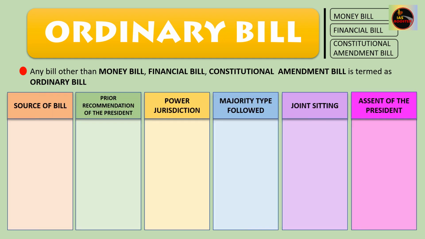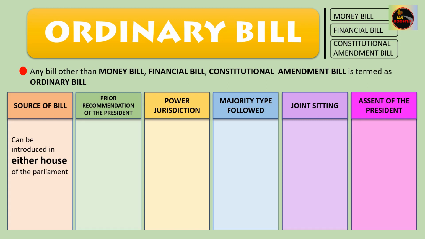I divide the entire procedure broadly into 6 phases. We'll get them one by one. Let's begin first: source of bill. Here I am talking about whether the bill can be introduced only in the Lok Sabha, or only in the Rajya Sabha, or can be done by any of the houses. In case of ordinary bill, the bill can be introduced either by the Lok Sabha or by the Rajya Sabha.